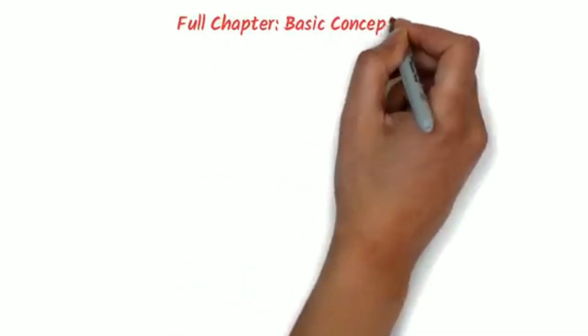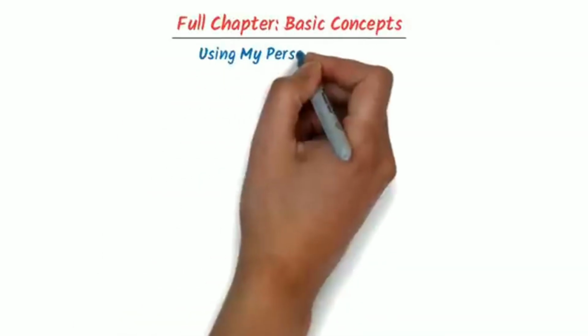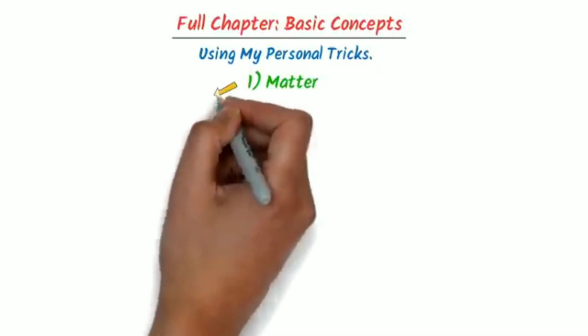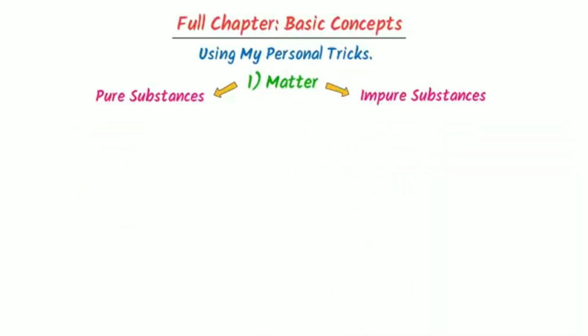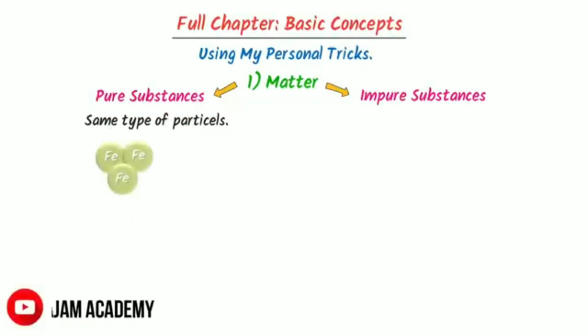Full chapter of basic concepts of chemistry using my personal tricks. The first topic is matter, which is divided into pure substances and impure substances. We know that pure substances contain the same type of particles. For example, consider iron sheet and sodium chloride.